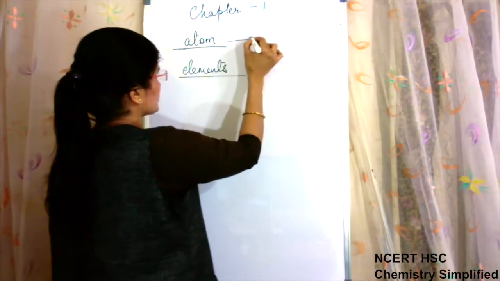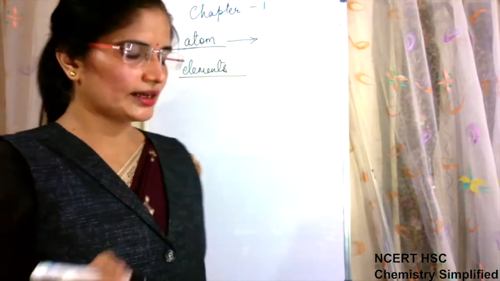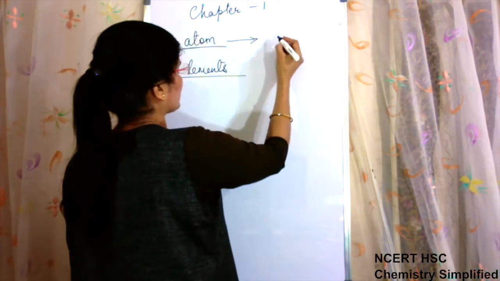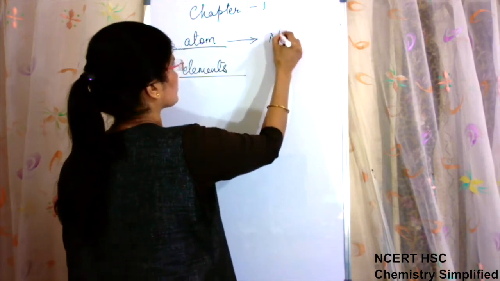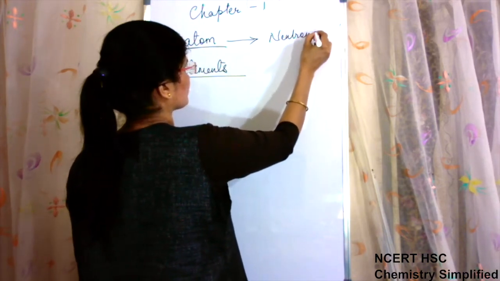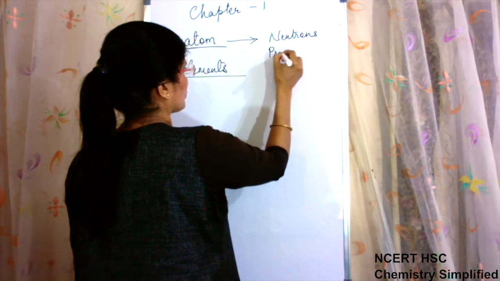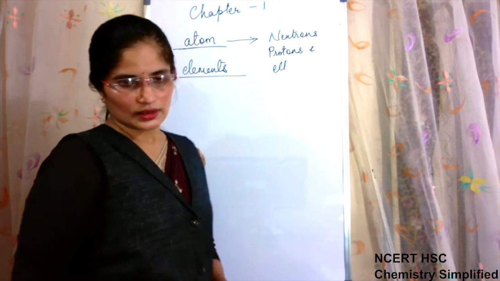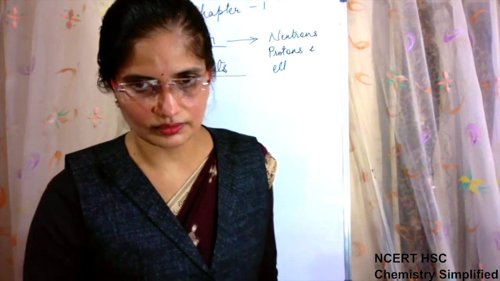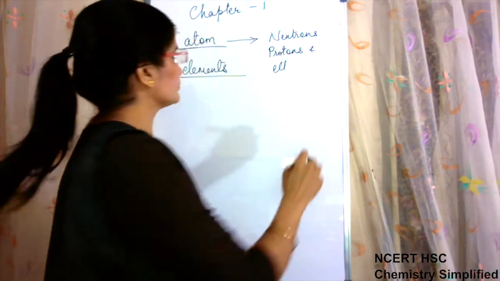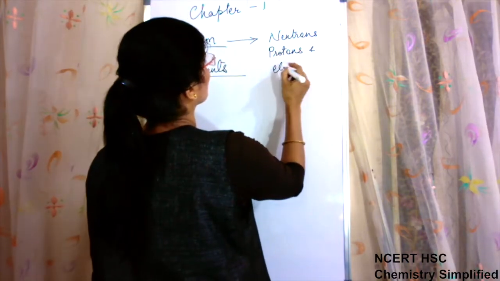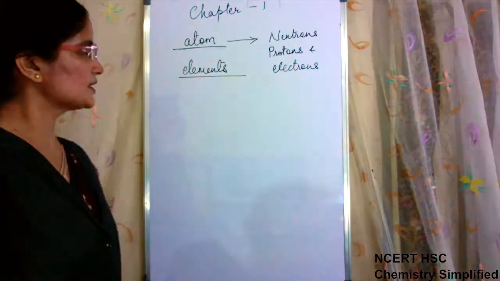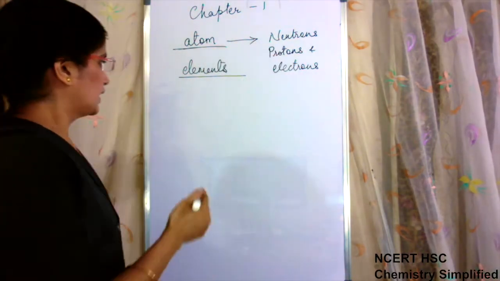If we come to the structure of atom, because we have said that atom is also divisible, then we know that the components of atom are neutrons, protons and electrons. Okay, these are the three basic components of atom.